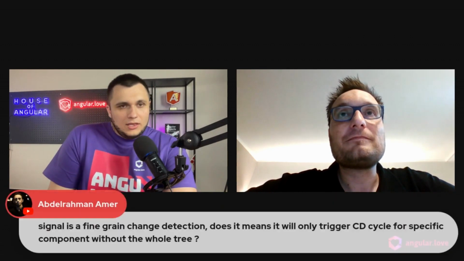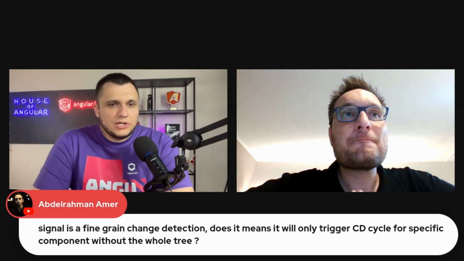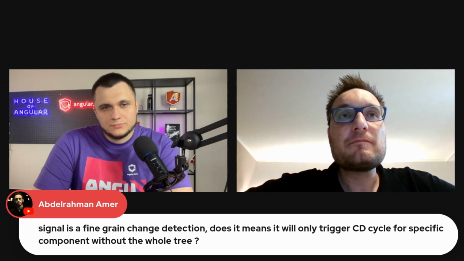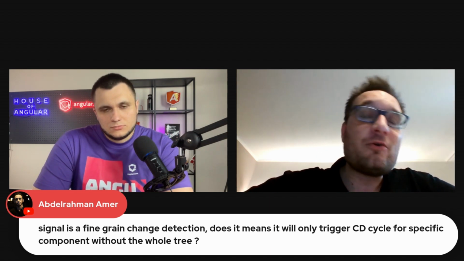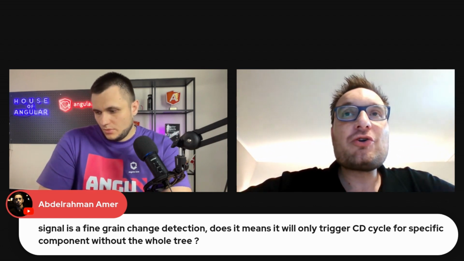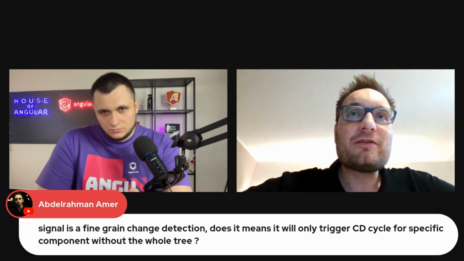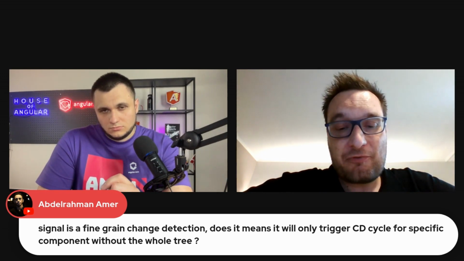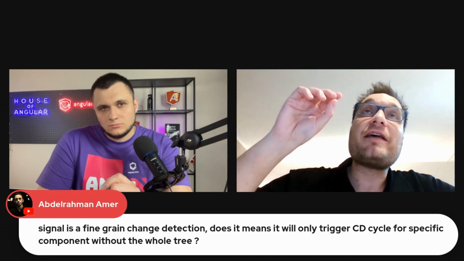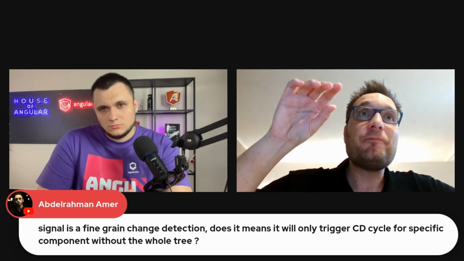Okay. And the last question: signal is fine-grained change detection. Does it mean it will only trigger a change detection cycle for a specific component without the whole tree? Yes and no. So currently it's somewhere in between. Eventually we might get there, but currently, if we, let's say, use OnPush and signals, then Angular will mark the affected component as dirty.